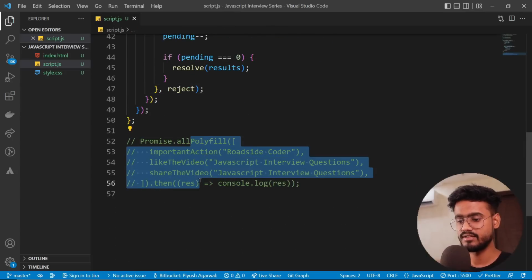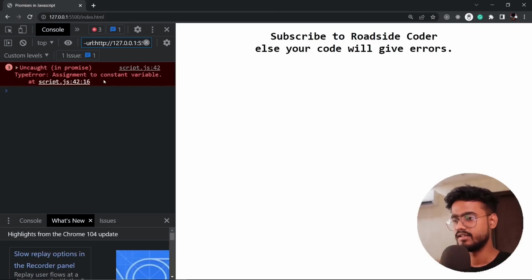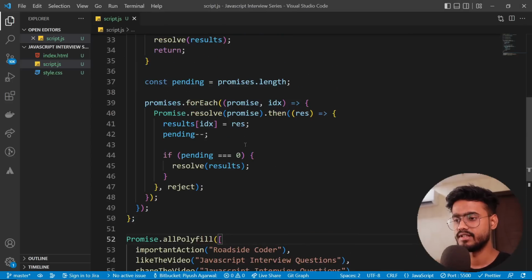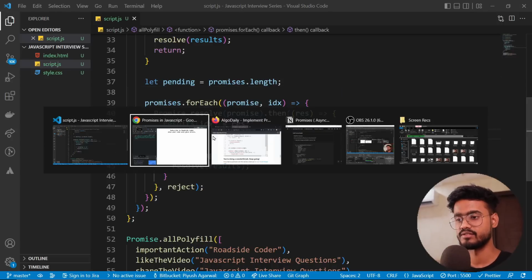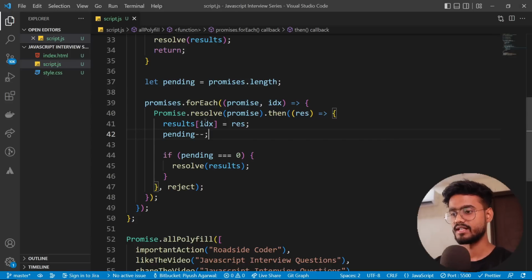Let's try this out. I'm going to uncomment this and let's see. Assignment to constant variable. Oh, okay. I'm going to put this let, not const, obviously, because we are doing minus minus over here. Yeah, there we go. We have this result for our Promise.all implementation.